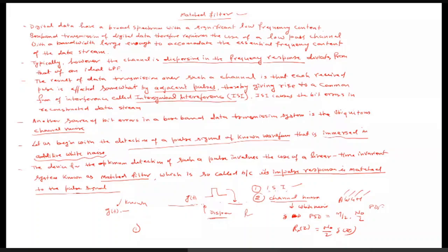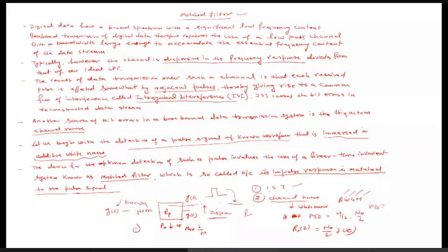Then we want to have a system that is called an optimum receiver. And this optimum receiver can detect the original signal g(t) in the presence of noise with the minimum value of the probability of error, or you can say the maximum value of signal to noise ratio. If the signal to noise ratio is maximum, the probability of error will be minimum, and that receiver is nothing but the optimum receiver. So this is our aim.